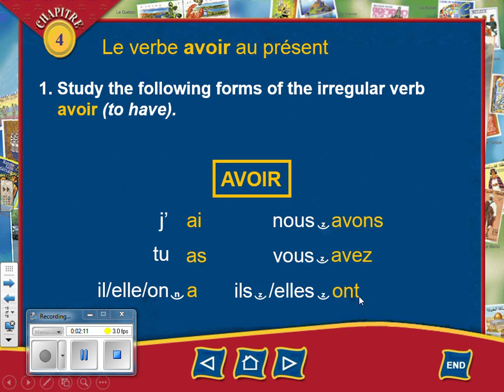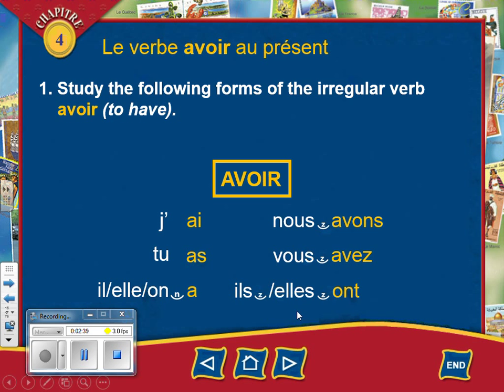And the last one, for il and elle plural, is ils ont, elles ont. They have, masculine, and they have, feminine. And again, I have this little Z here to remind me of a necessary liaison that I have to make with the S and the vowel. Nous avons, vous avez, ils ont, elles ont.